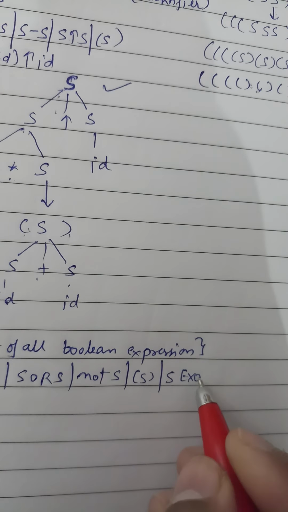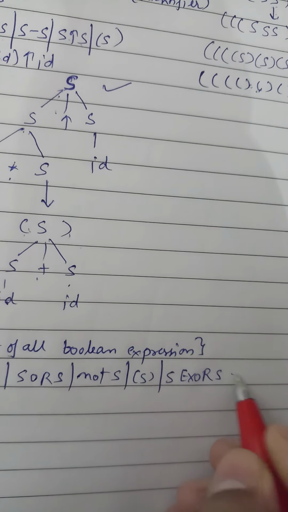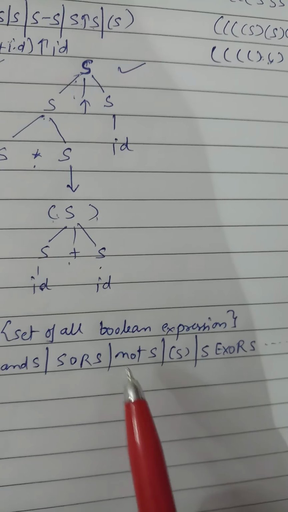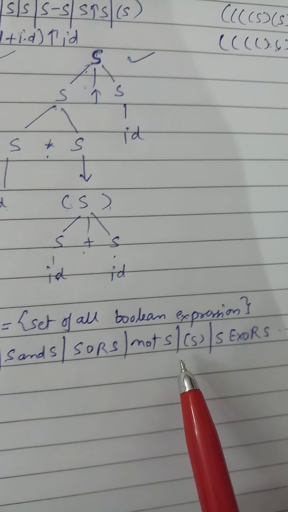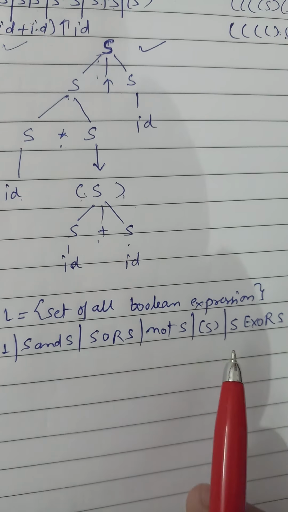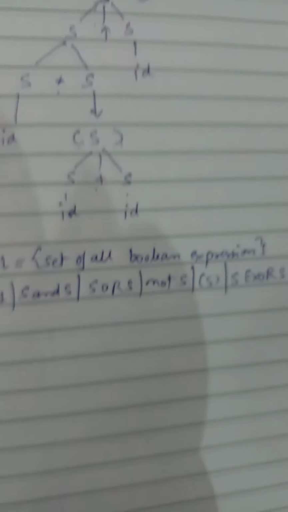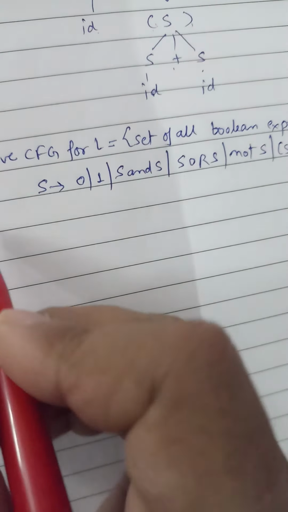And this can come under this, or the XOR gate, XORs, and so on. Whatever gate we want to write, we can write like this. So this will be the set of all Boolean expressions. This is the CFG for the set of all Boolean expressions. Now move to the next example.